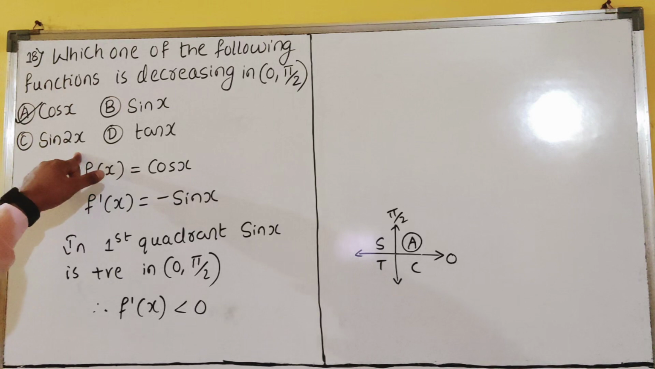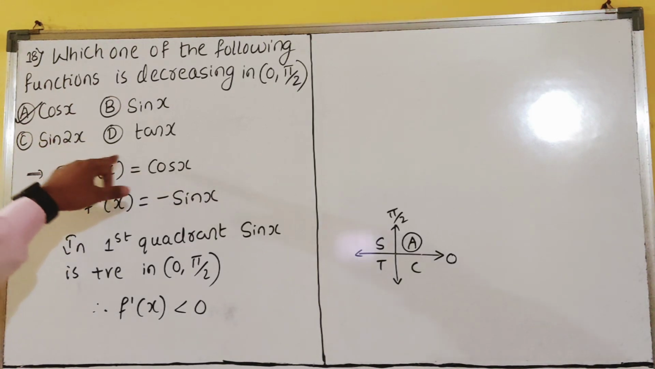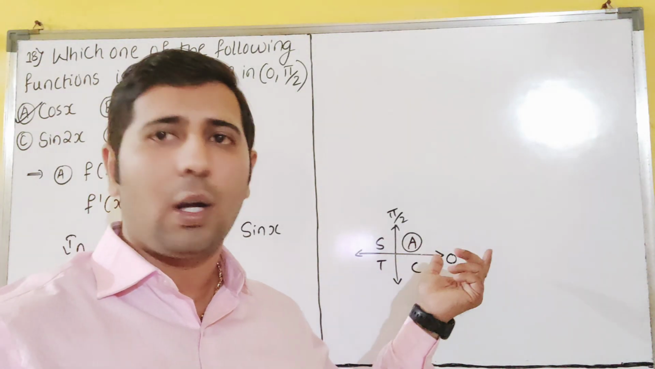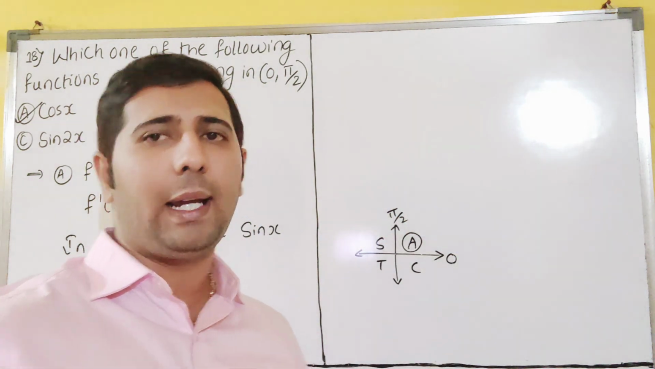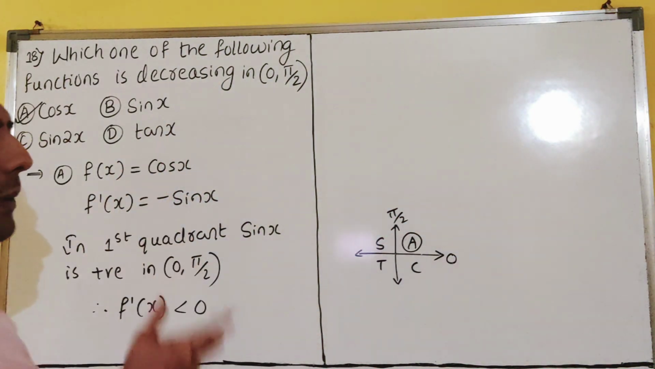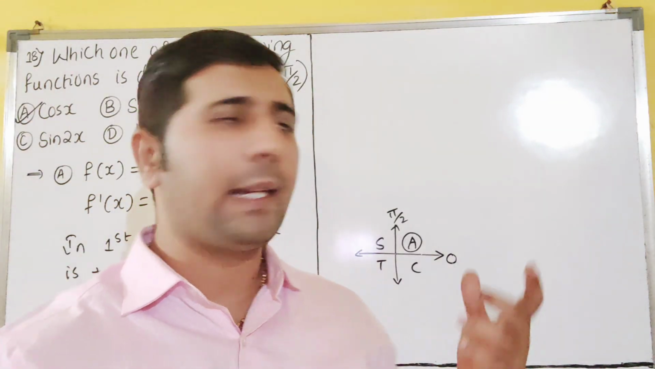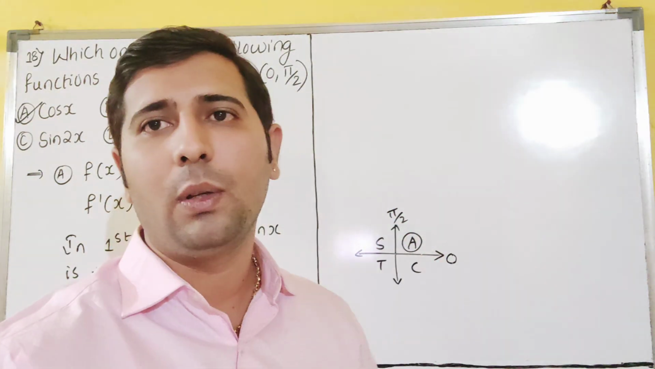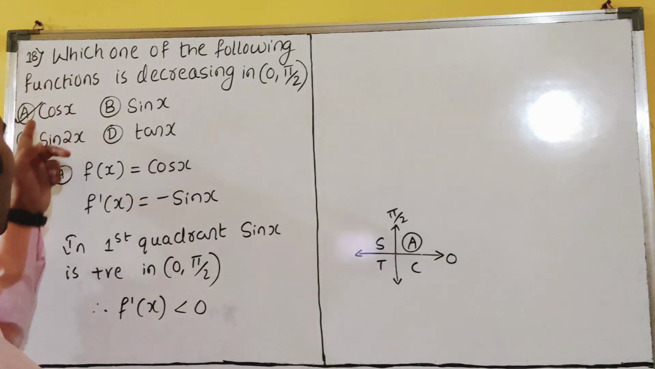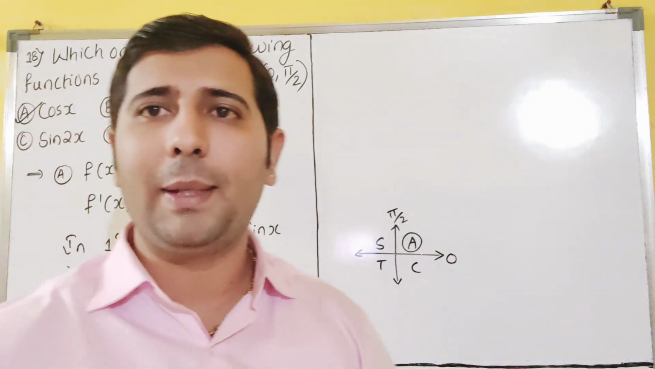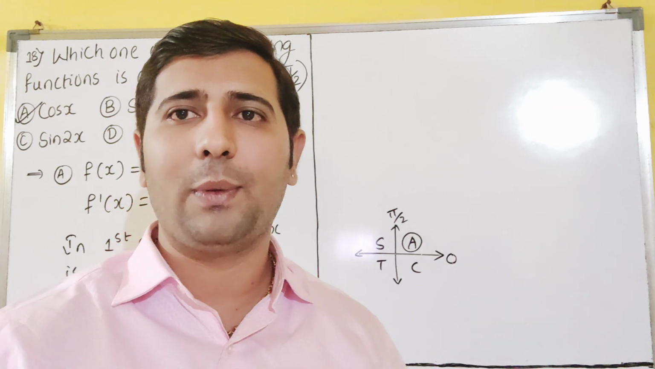The derivative of sin 2x is 2 into cos 2x. Again it is positive, since cos 2x is positive in 0 to pi by 2. The derivative of tan x is sec square x. Sec is also positive in 0 to pi by 2. So that's why our option is not matching with B, C, D. Only option A is correct. A for awesome is our answer. So please copy this. We'll see the next question.